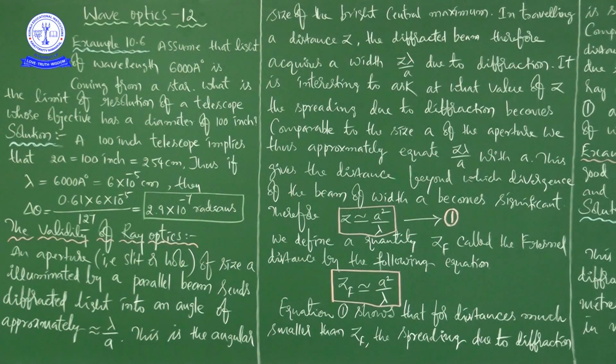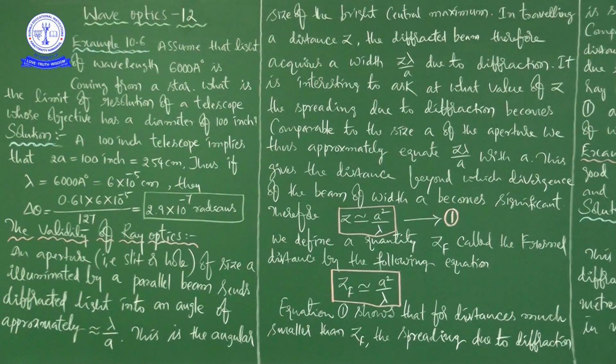But the light has to travel now. In traveling a distance z, the diffracted beam therefore acquires a width z lambda by a. Z is the distance here, lambda is the wavelength of the light, a is the aperture.